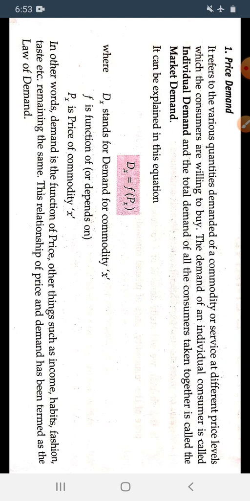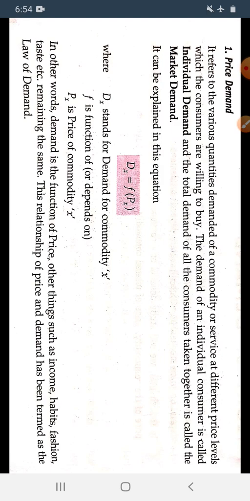This relationship of price and demand is termed the law of demand. We will discuss it further. Price demand shows the different quantities of the commodity that a consumer wants to buy at different price levels. When it is the demand of any individual consumer, it is price demand, individual demand.